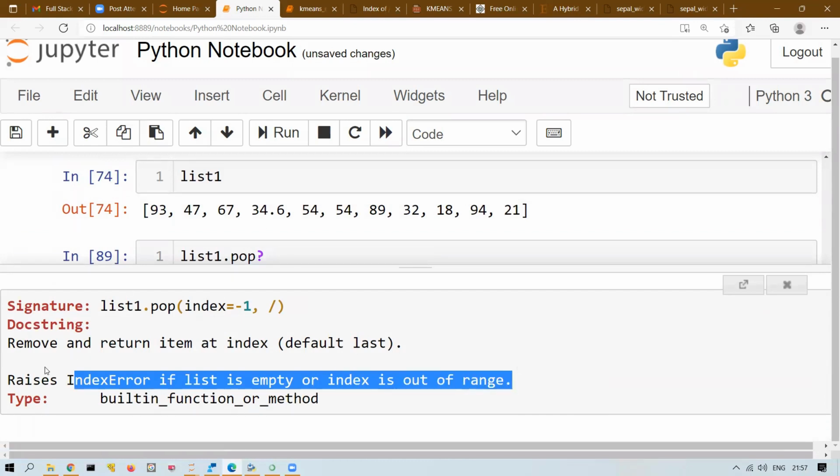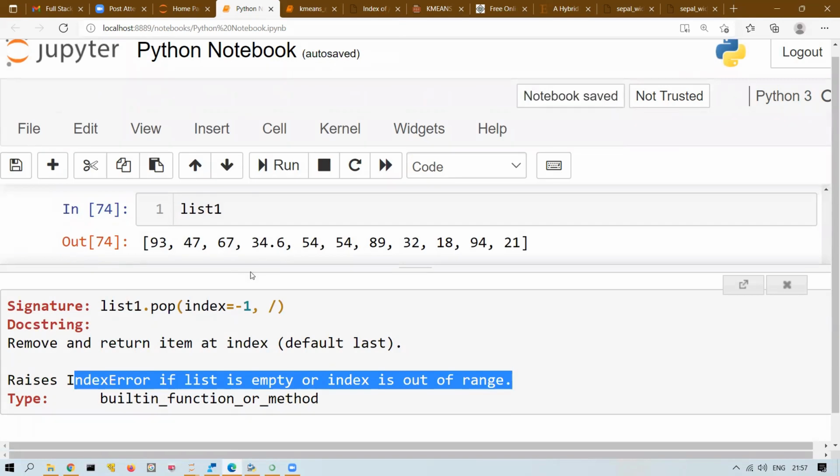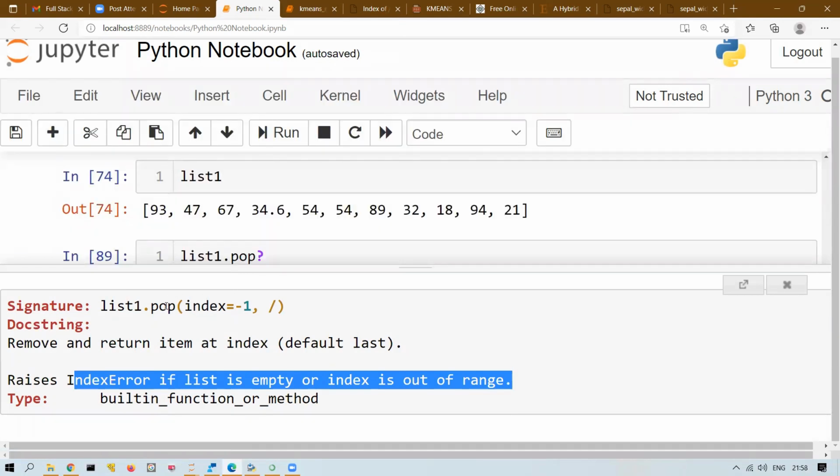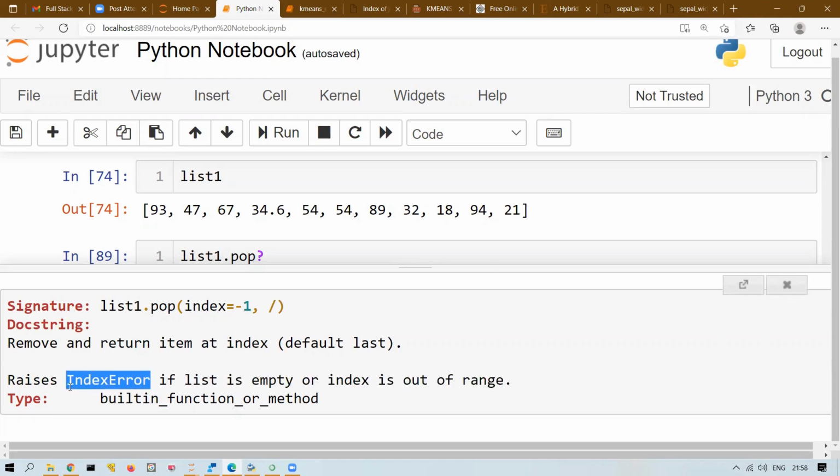So always, for any doubt with respect to a method, put a question mark and you will get your answers. The entire thing will be there: the docstring, the signature, the examples, and what it says if the index is out of range. Let's say I'm writing index 6 and it is not there. So you will get an out of range error. Index error you will get.